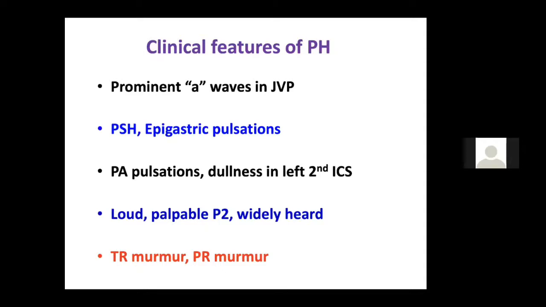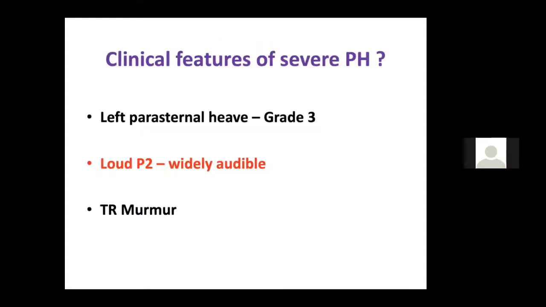And what are the features of pulmonary hypertension? You have prominent A waves in the JVP, parasternal heave, epigastric pulsations, pulmonary artery dullness in the second left intercostal space, pulmonary artery pulsations, a loud and palpable P2, and a TR murmur and a PR murmur. It means that pulmonary hypertension is there.